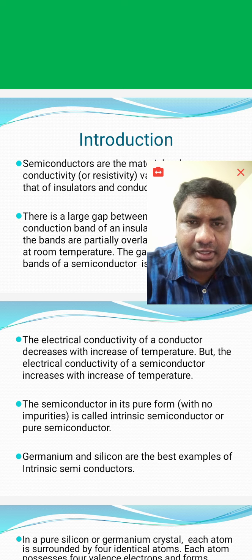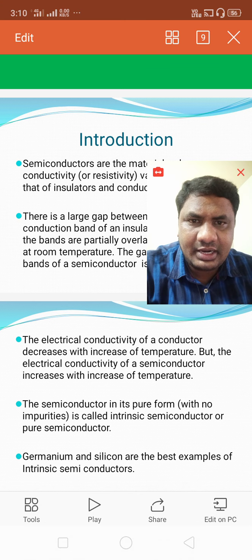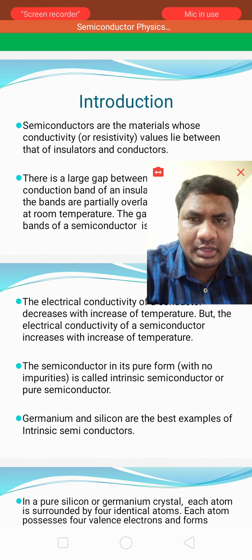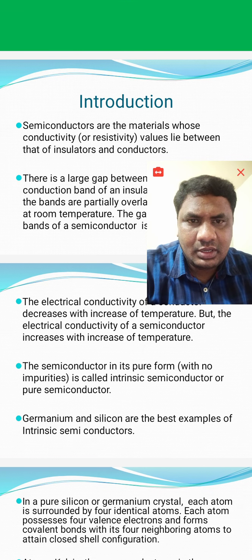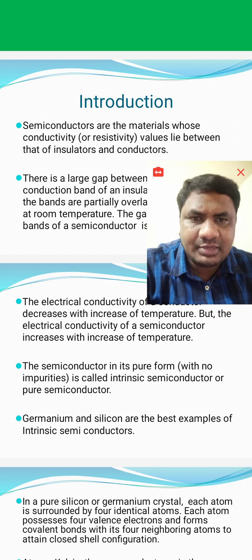If you see in energy level diagrams, like conduction band and valency band, the gap between the conduction band and valency band is said to be the energy gap. What is conduction band? What is valency band? The group of energy levels of valency electrons of all the atoms is said to be the valency band.